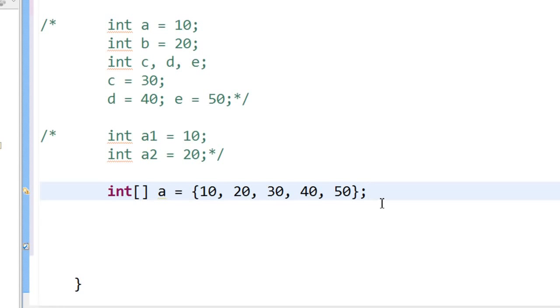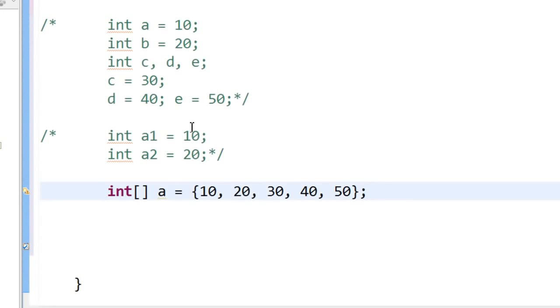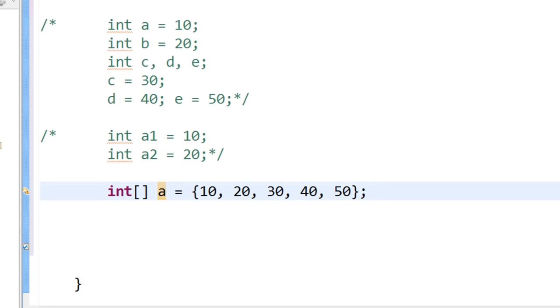Once you declare something like this, internally Java will create boxes like this. Since we named the array a, it will label the boxes like this. So here you can see that we create an array a and it has 5 numbers.